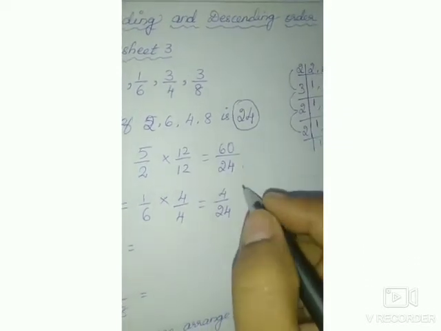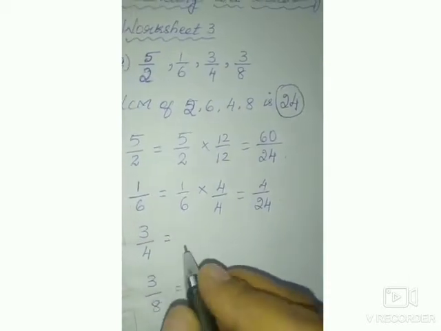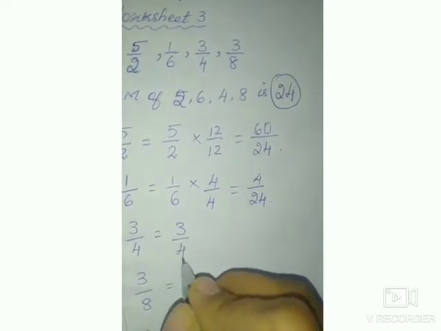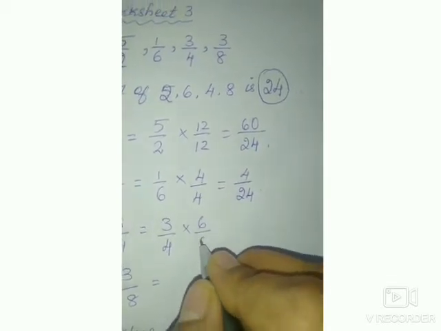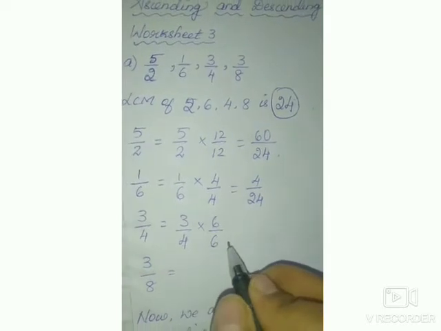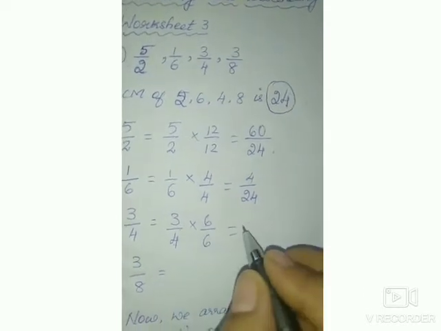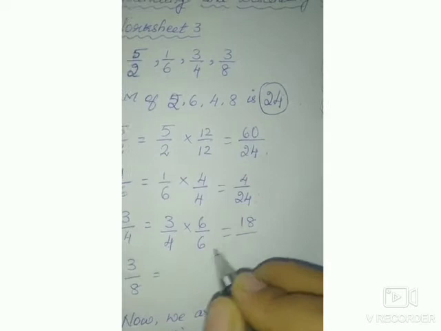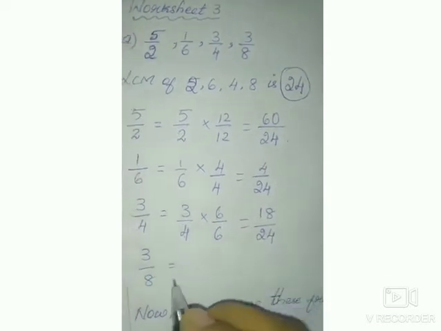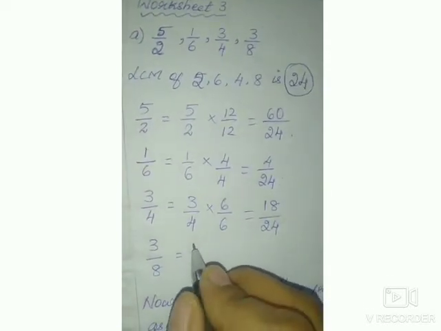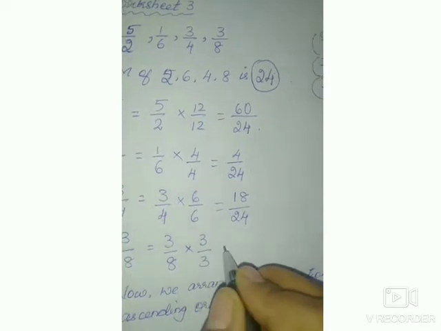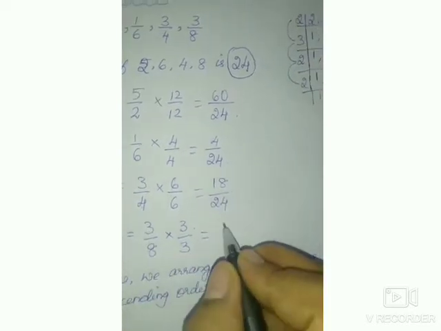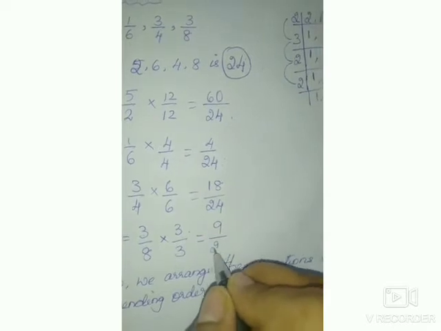Here you can see, children, the denominators are the same. In the same way, consider the third fraction, 3 by 4. So 4 times how many is 24, children? 4 6s are 24. So multiply numerator and denominator by 6. Now multiply the numerator. 3 6s are 18. 4 6s are 24. Next comes the fourth fraction, 3 by 8. 8 times how many is 24? 8 3s are 24. So multiply numerator and denominator by 3. 3 3s are 9. 8 3s are 24.